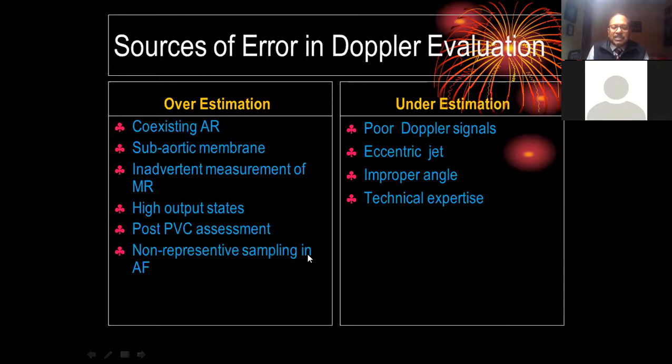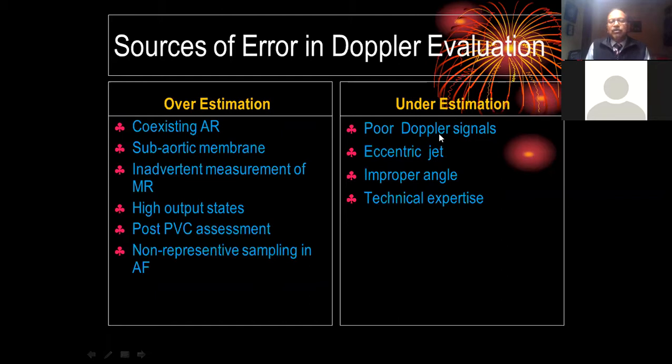Then non-representative sampling in atrial fibrillation. We have an answer for this now. During atrial fibrillation, we look at the longest possible pause to calculate for aortic stenosis. But in these two situations, where a lot of PVCs are present or atrial fibrillation is present, the best answer is to do a planimetry.